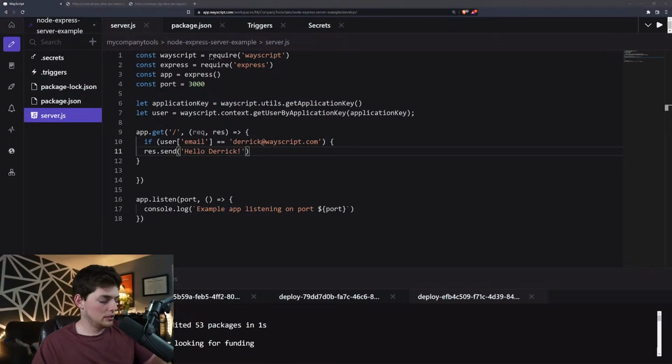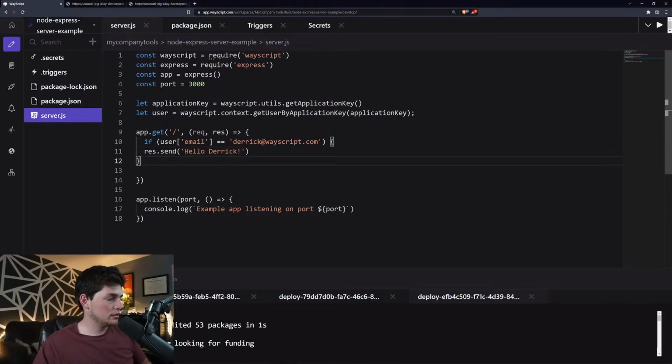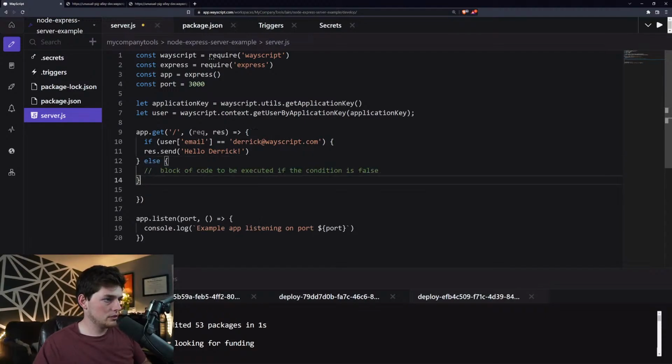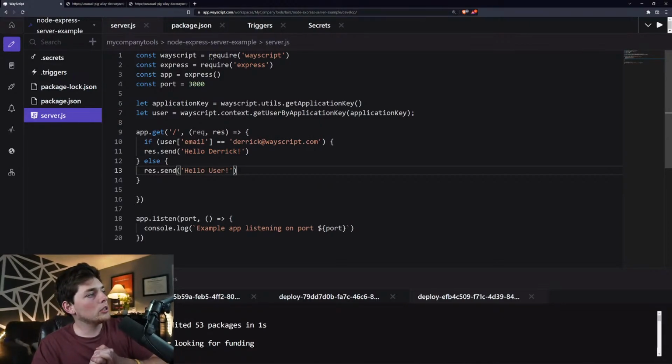So if user, res send, and then else, we will send back a different response. Hello user.